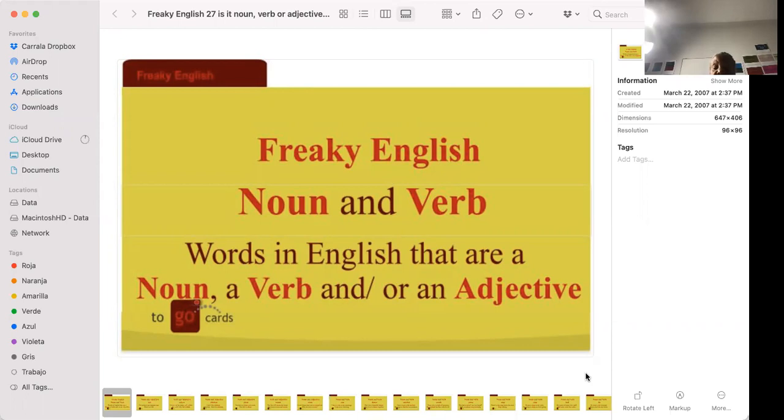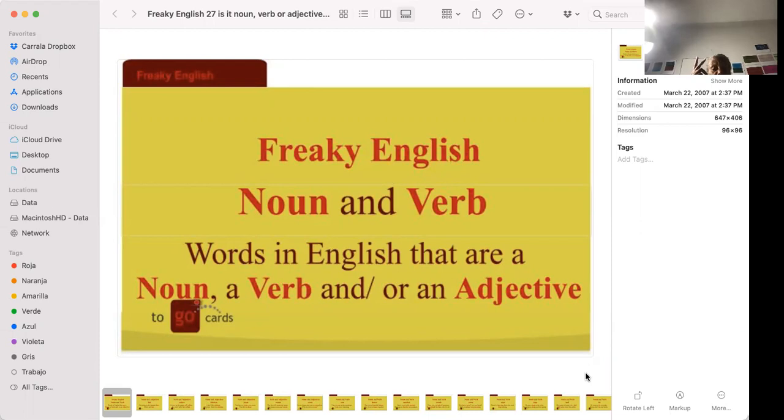These are words that are able to be nouns and verbs at the same time, depending on where they're located in the sentence and depending on the context of the sentence, but also they are able to be nouns, verbs, and sometimes even adjectives. So understand this, the same word can be a noun, can be a verb, can be an adjective.